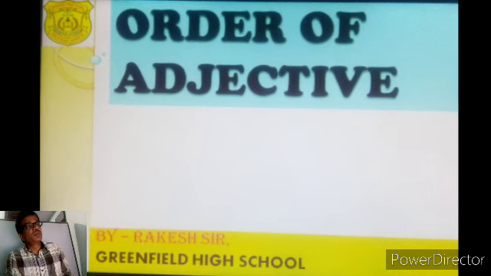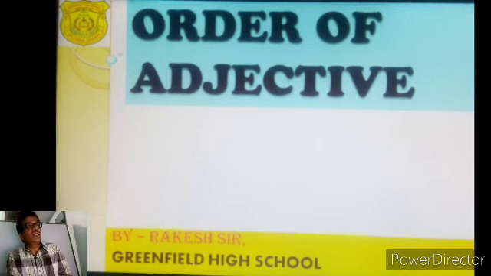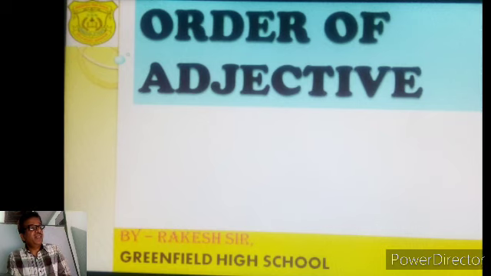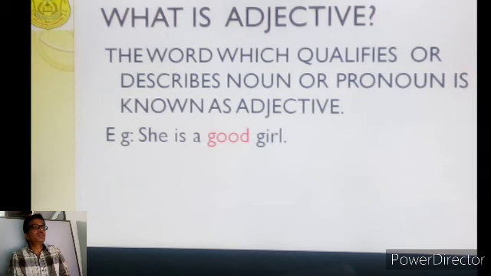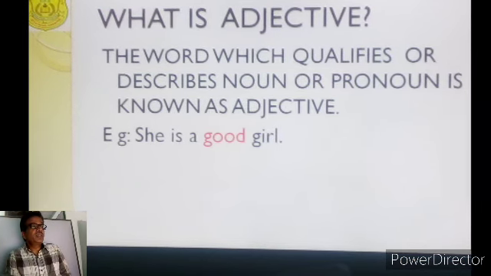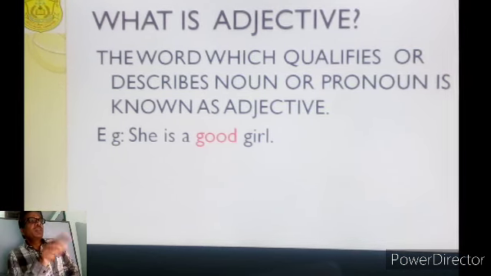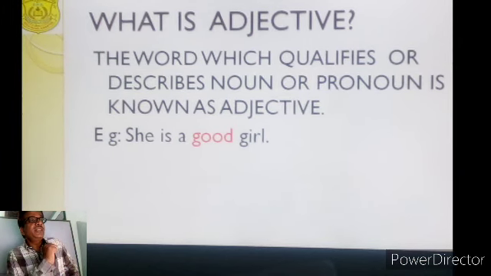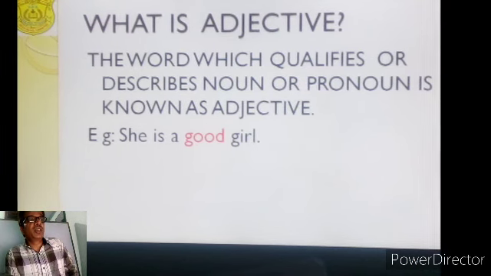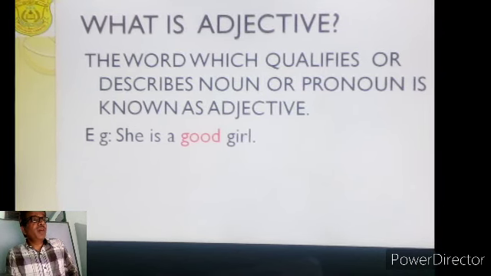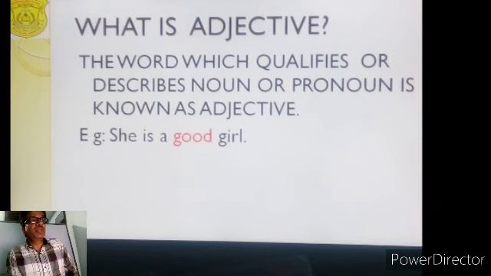Before we learn which adjective should be placed first, we have to know what an adjective is. An adjective is a word which qualifies a noun or pronoun. In the example, she is a good girl. So what is good? Good is an adjective. Okay, I think you have understood.